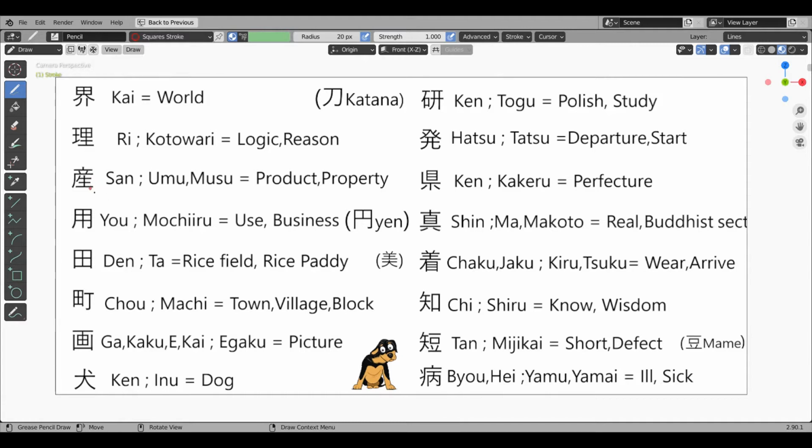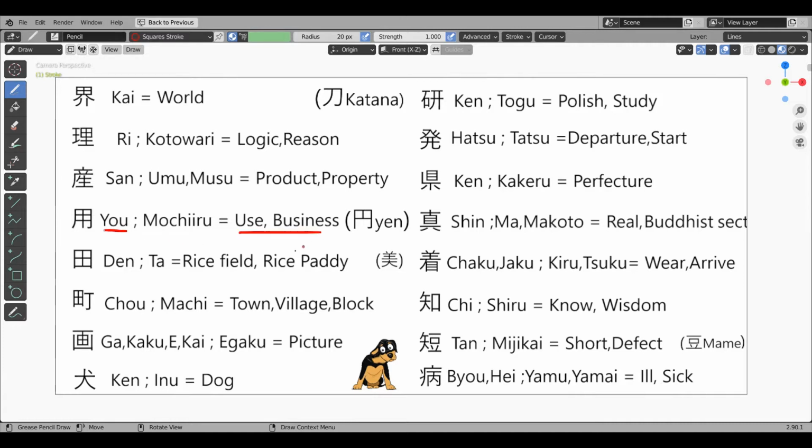So, these together mean human carrying life, that is, giving birth, producing. So, this kanji means product and also property. The most common word example is with one more life kanji sei, seisan. Seisan means production.